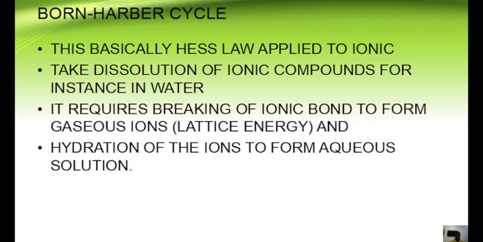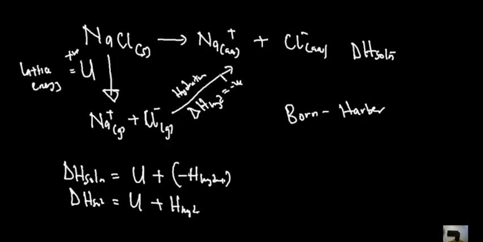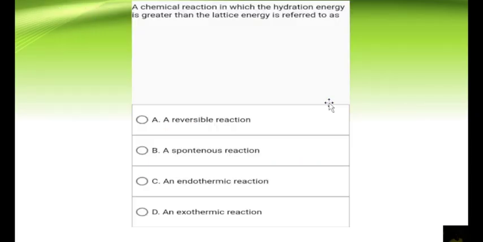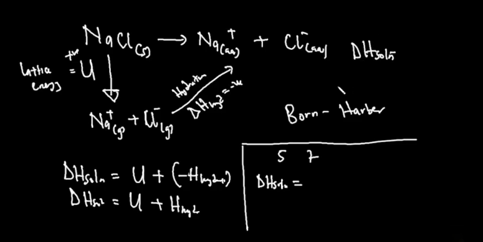So when you show this in a cyclic form, what you are trying to represent is what we refer to as the Born-Haber cycle. So I'm just mentioning this just in case. So let's consider this question. A chemical reaction in which the hydration energy is greater than the lattice energy is referred to as dash. Okay, quite simple. Now, for us to understand this, we will need to go back to our screen.